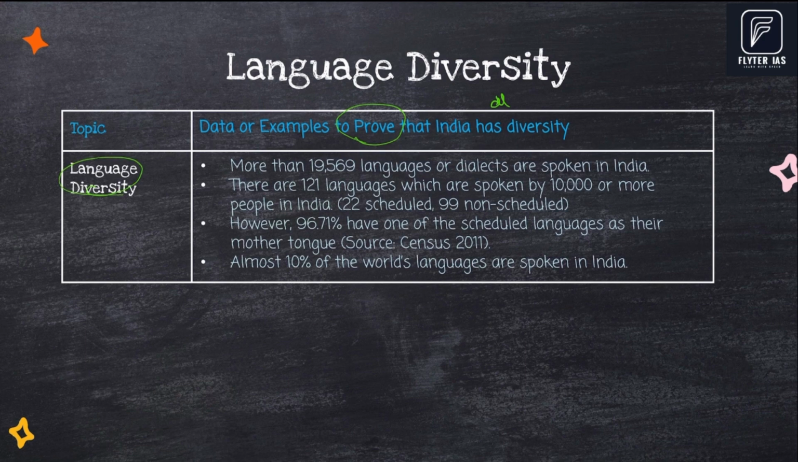Coming to the language diversity, you can remember these two numbers to prove the language diversity in India. Please note that 19,000 includes both languages and dialects and 121 is only about languages which are spoken by at least 10,000 people. To remember any other facts on language diversity, because there are many mistakes in the information provided by different coaching centers. We have verified thoroughly. You can safely remember these two facts.